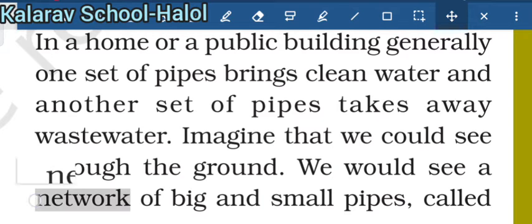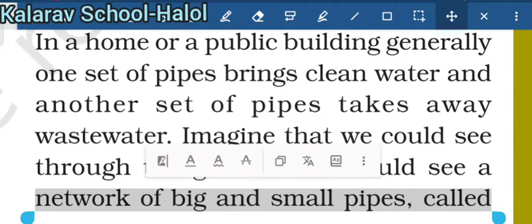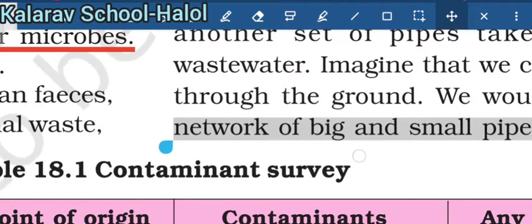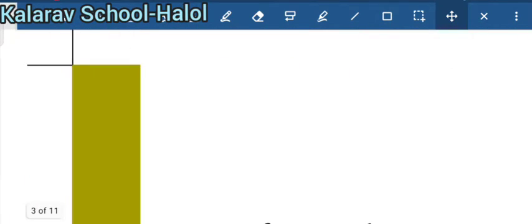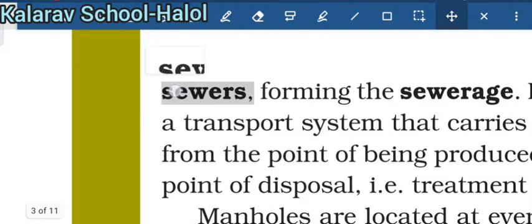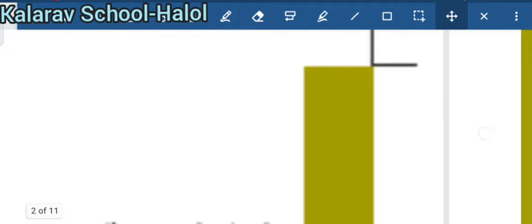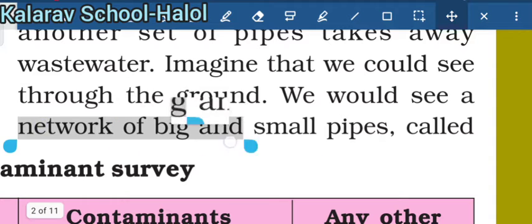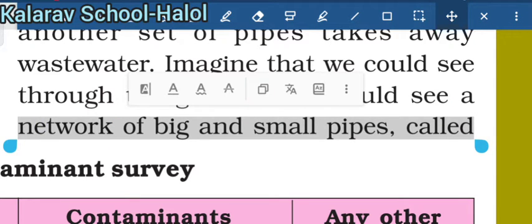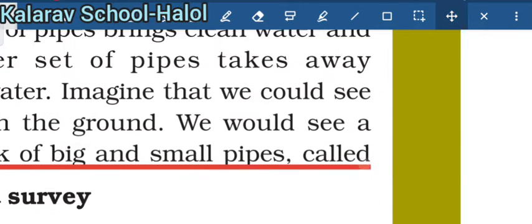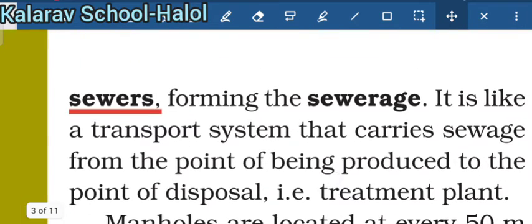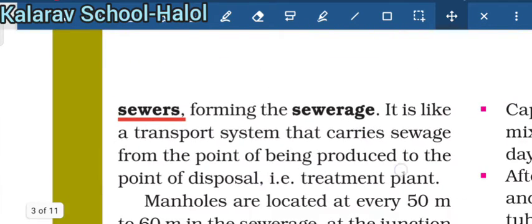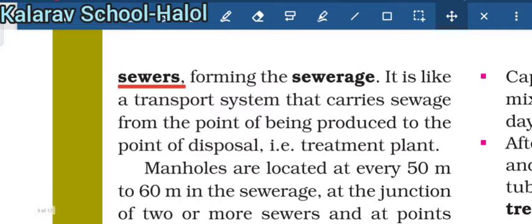So, a network of big and small pipes is called sewers. So, what are sewers? Sewers are a network of big and small pipes. So, the network of big and small pipes is called sewers. Sewage is carried by the sewer, which is part of the sewerage.